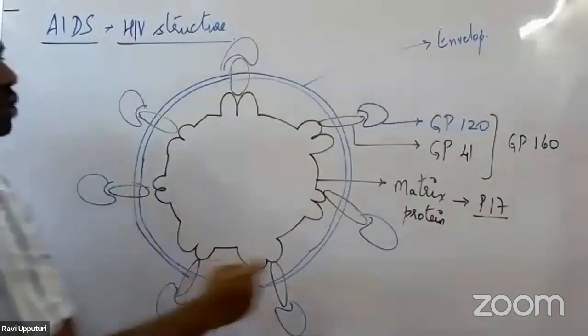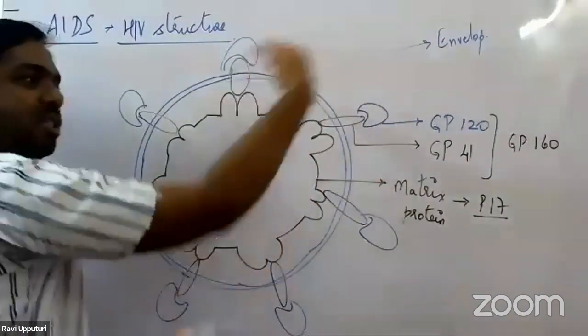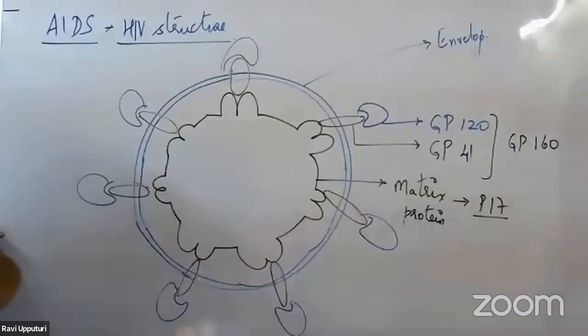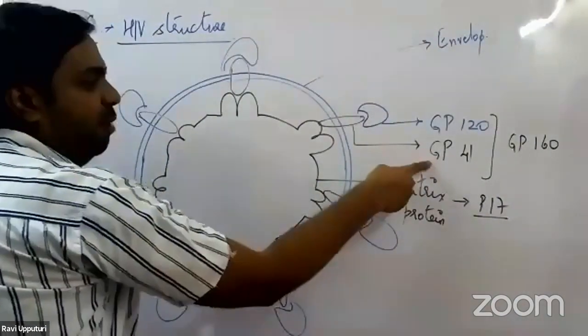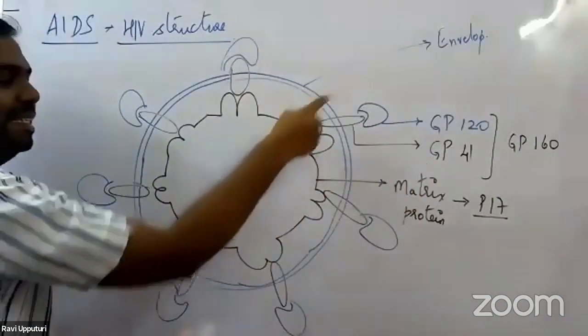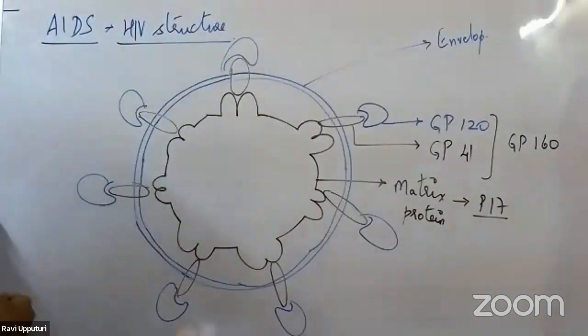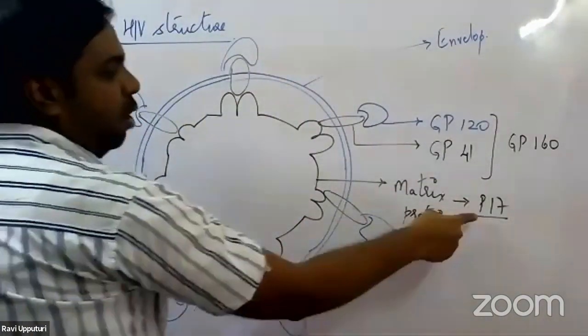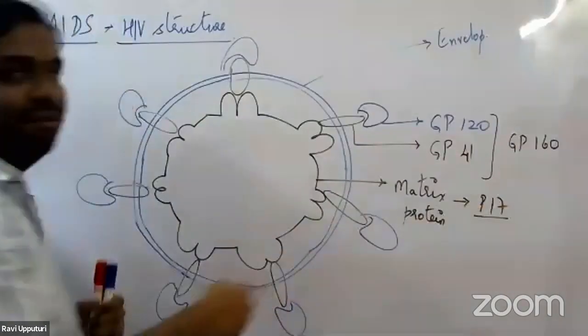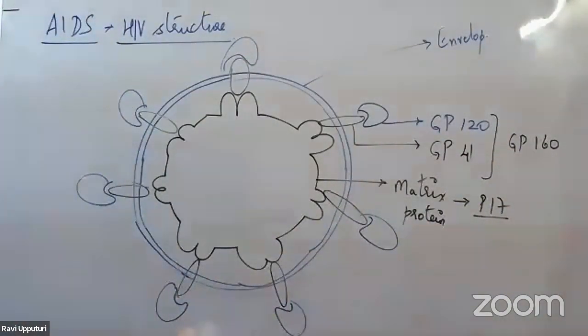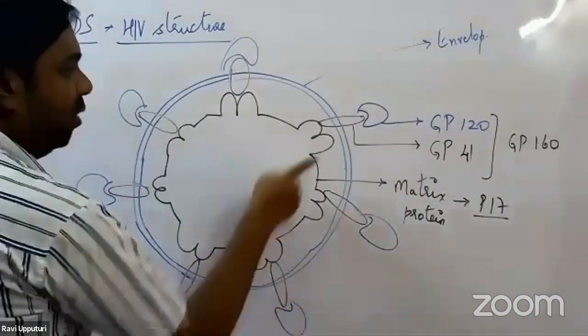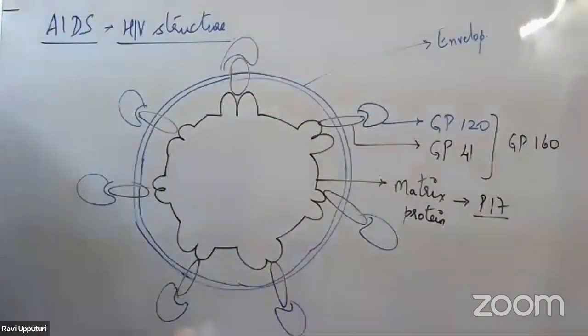So three proteins we have seen so far. GP120 towards the outermost side, we call it the attachment protein. Then GP41, present towards the inner side and the outer side, we call it the transmembrane protein. Then we have protein 17 or P17, the matrix protein, which is responsible for stabilizing GP41.